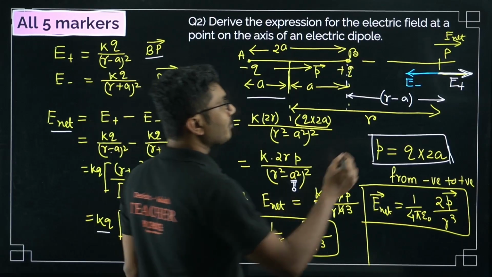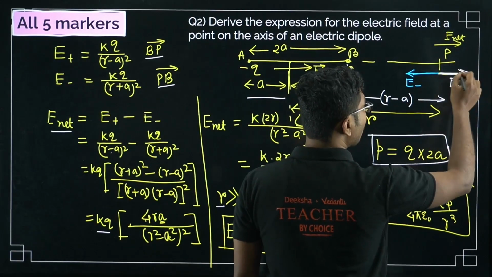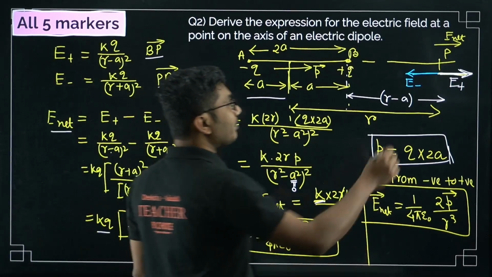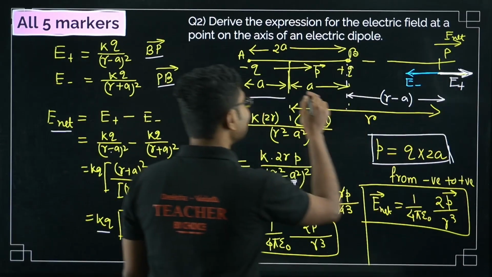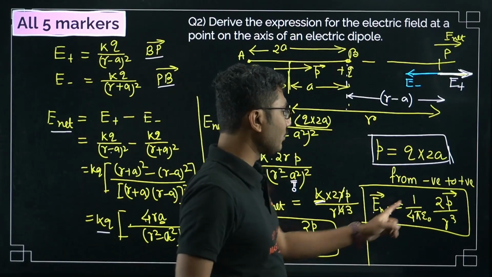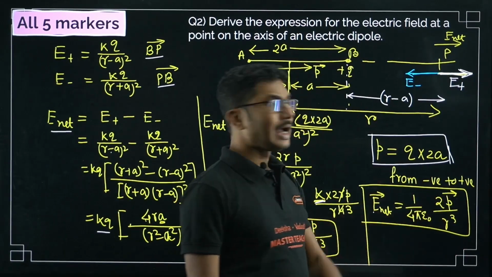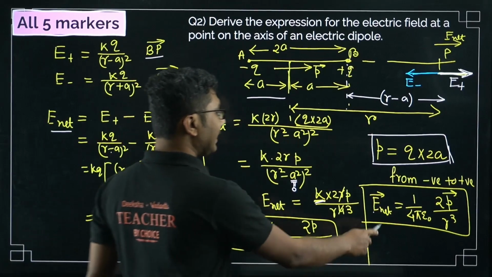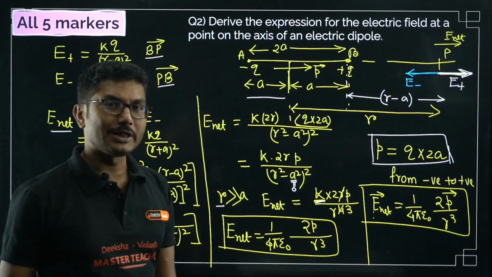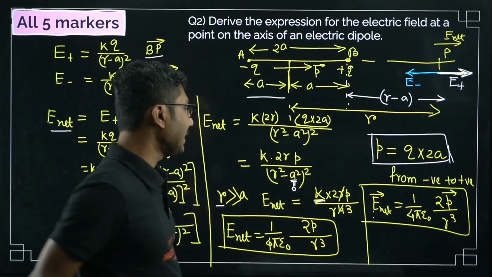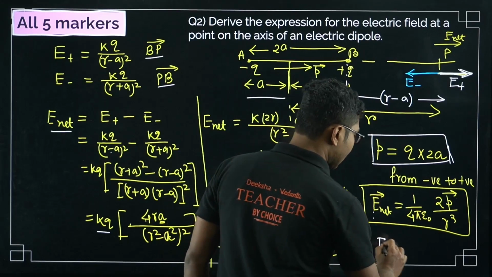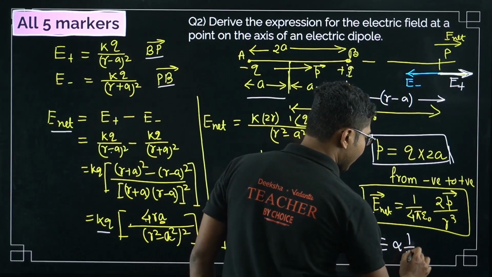Now the vector form is very, very important, the final result has to be in vector form. If you see what we have got, the positive electric field was higher, right? So positive electric field being higher means it is in the same direction as the dipole moment. So net electric field is 1 by 4 pi epsilon naught 2p by r cube, because E net and dipole moment both are in the same direction, in this case along the positive x direction. That is why the final resultant electric field is positive. Also note that electric field is proportional to 1 by r cube in the case of the dipole.